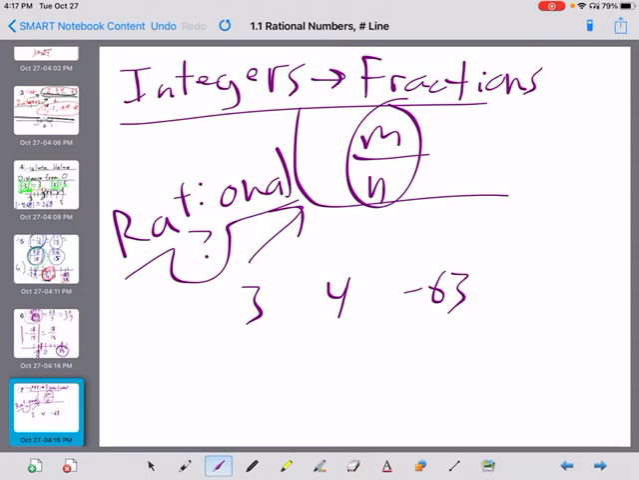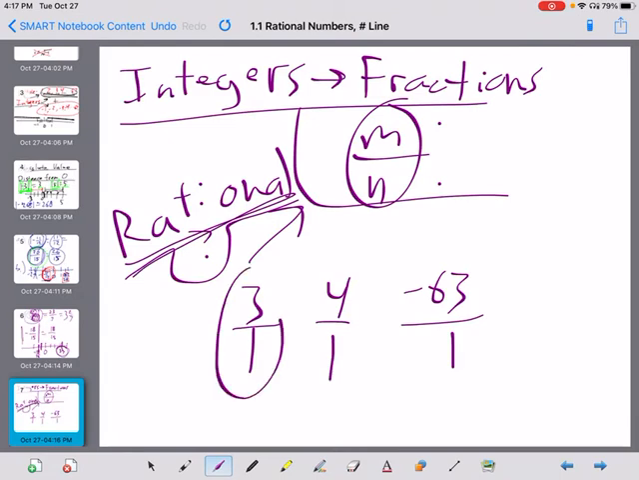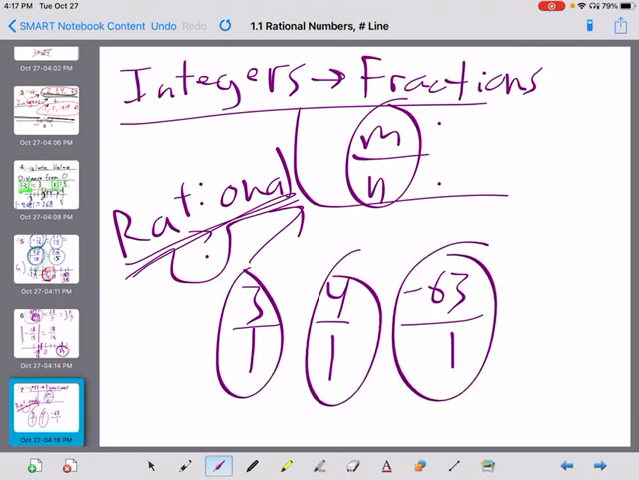So in this example, 3 would then become 3 over what? Because you need one number on top and one number on bottom. 3 over what? Yes, 3 over 1. You should remember that. 4 becomes 4 over what? Yep, 4 over 1. Negative 63 becomes what? Yep, negative 63 over 1. So even though we don't normally represent them as fractions, it is a rational number if you can represent it as a fraction in some way, shape, or form.